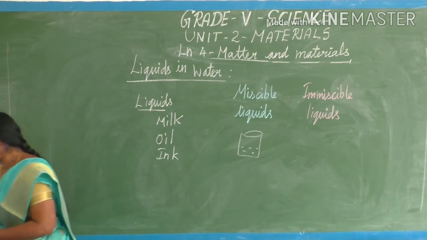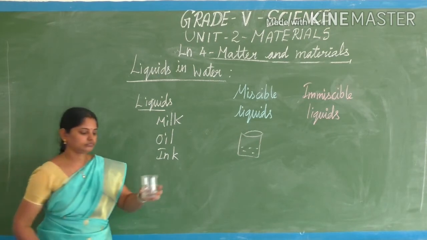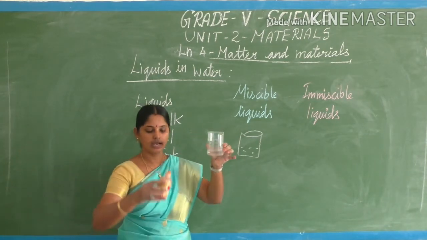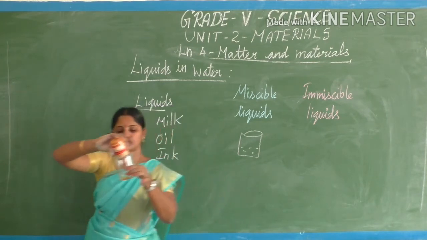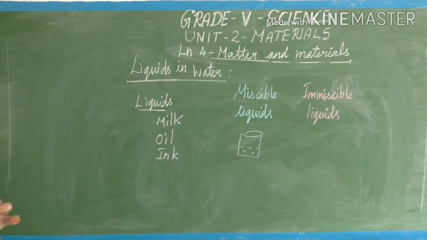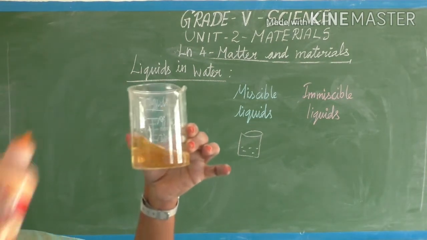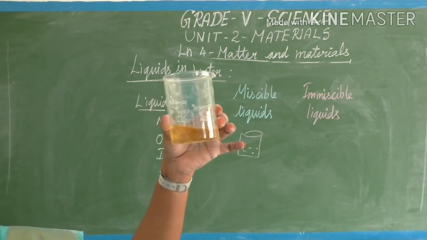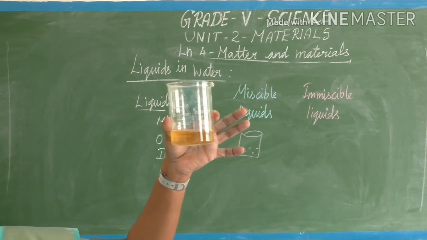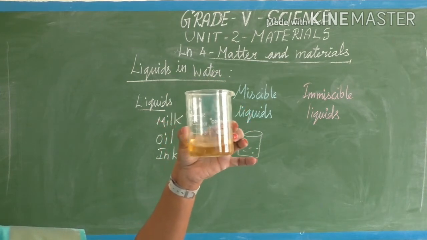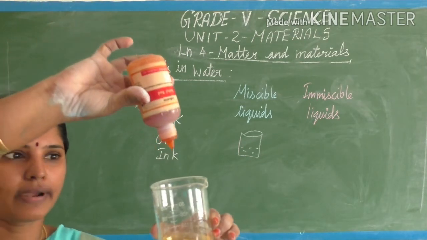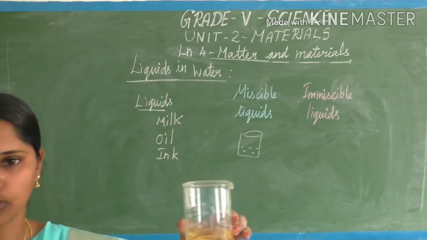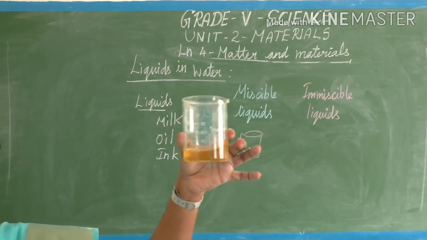Look here, this is water. I am adding a red reagent to this. Are we able to see the two things separately? No, it completely gets mixed. This is also a liquid, drop by drop, isn't it? This is a liquid and this is also a liquid, water.